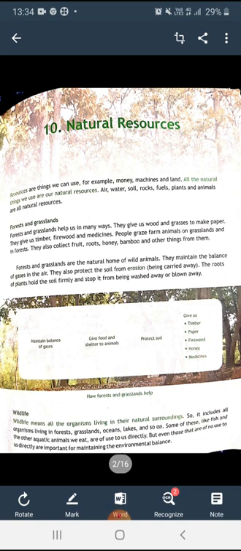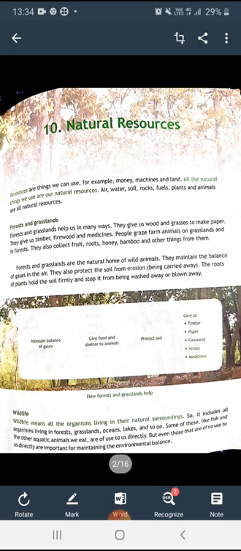In last class, we had started chapter number 10, Natural Resources, and I had explained half the chapter. So the remaining chapter we will be reading today. After completion of reading, we will be solving the back exercise and question answers. So beta, a quick revision of the last lecture. After that, we'll start the next reading.